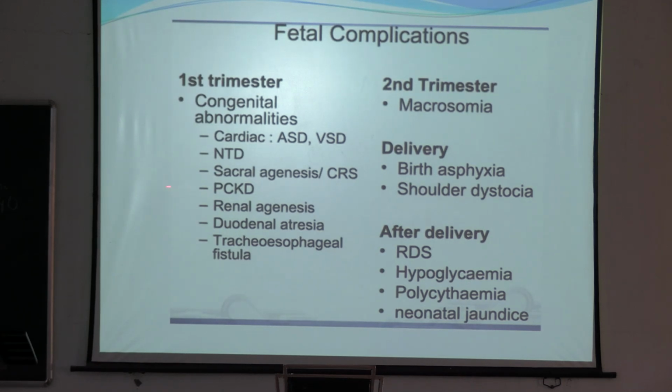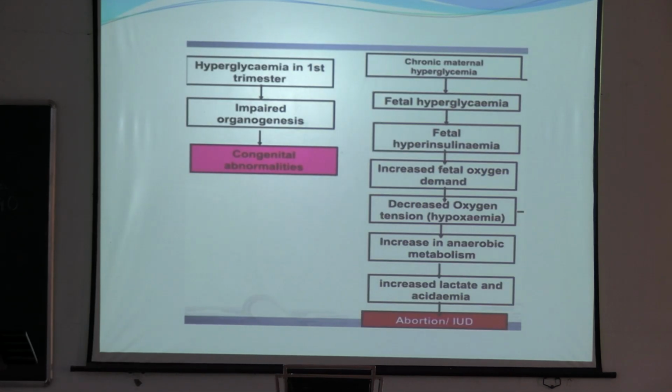These come in your MCQs. These are very important for your NEET PG. Renal agenesis, duodenal atresia, tracheoesophageal fistula. In the second trimester, macrosomia occurs. During delivery, there is birth asphyxia, shoulder dystocia. After delivery, respiratory distress syndrome, hypoglycemia, polycythemia, neonatal jaundice can happen.